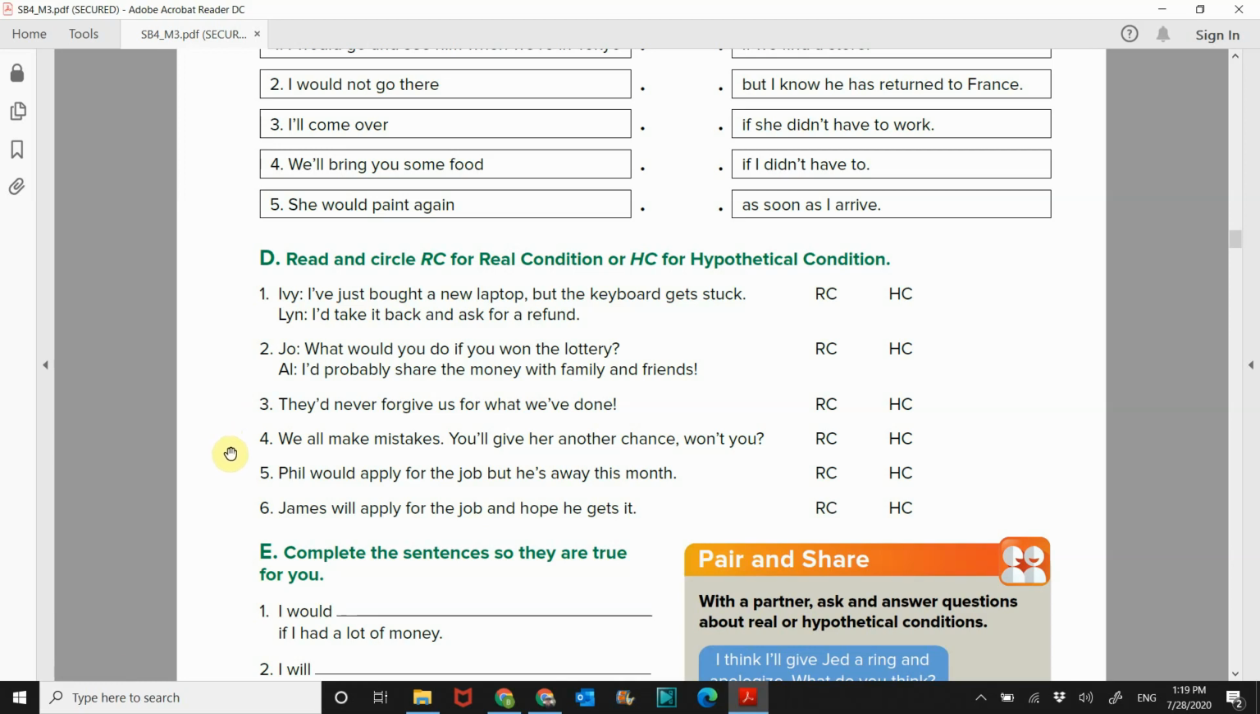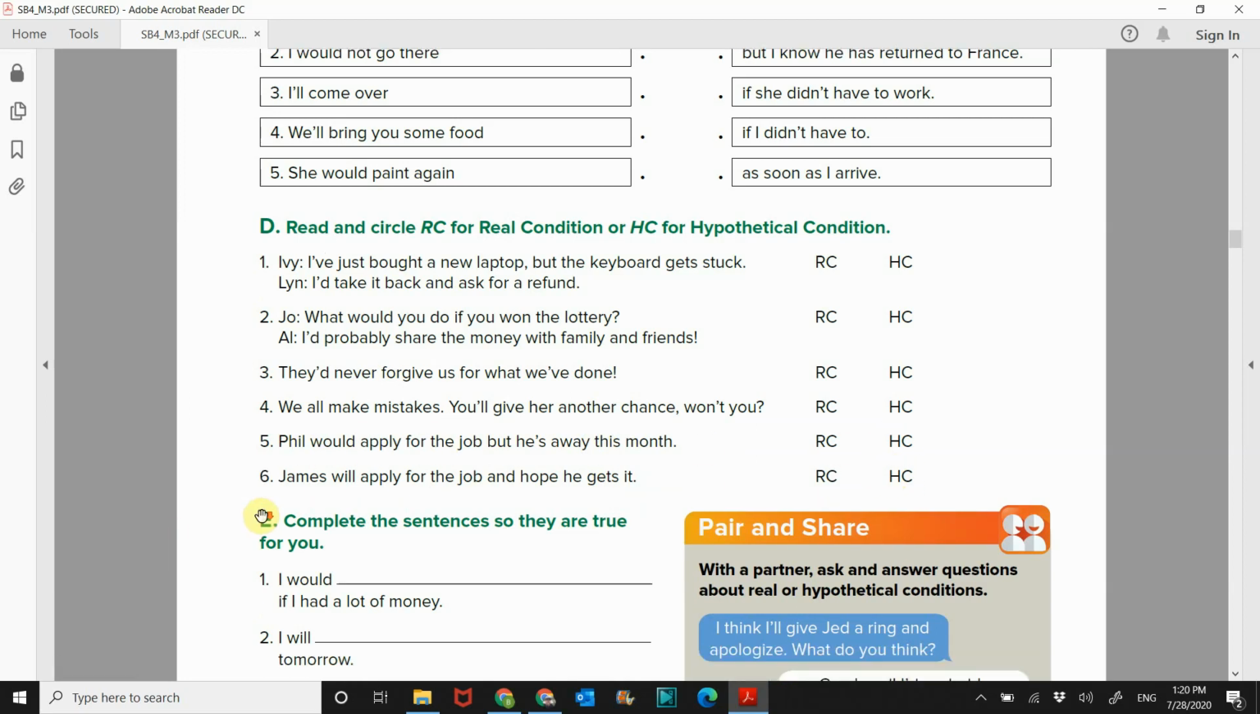Number 4, we all make mistakes. You'll give her another chance, won't you? You will give her another chance. Will is for a real condition, real. Number 5, Phil would apply for the job, but he's away this month. It's hypothetical. He's away, so he can't do it. Would, hypothetical. Number 6, James will apply for the job and hope he gets it. So will is a real condition. James will apply. He will do it. He is going to do it.